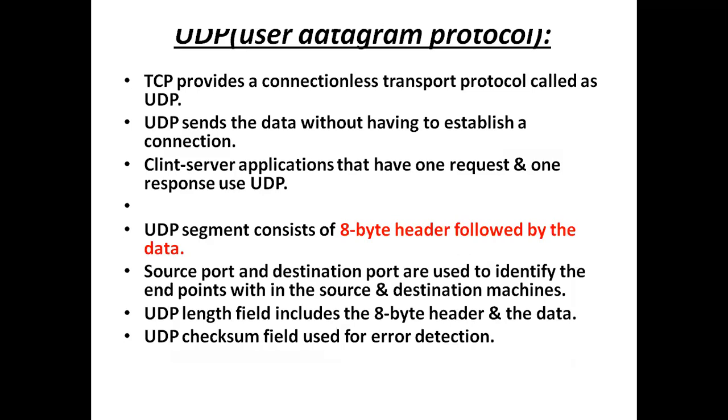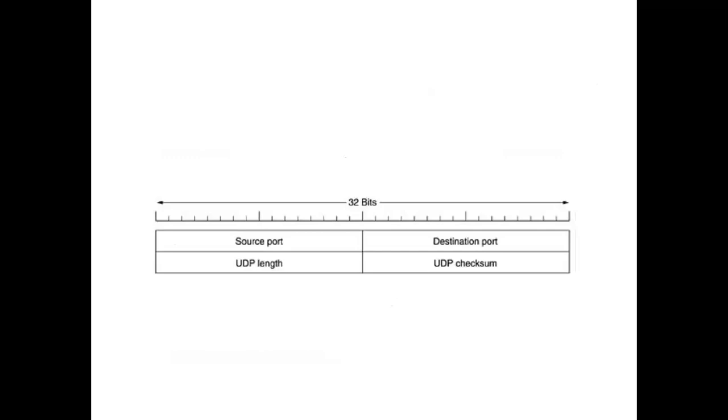And then UDP. UDP is for connectionless service. That means UDP sends the data without having to establish a connection. There is no need to have a connection between the sender and the receiver. What is the length of the UDP header? It is also 32 bits. It also has a source port and a destination port. Then UDP length means the length of the UDP, User Datagram Protocol. UDP checksum is for error correction. So this is about UDP. UDP is for connectionless service, User Datagram Protocol.